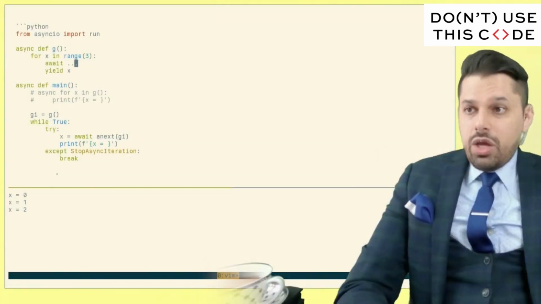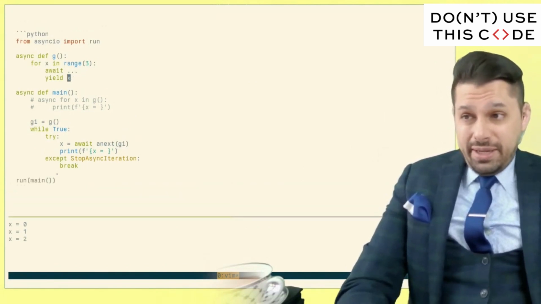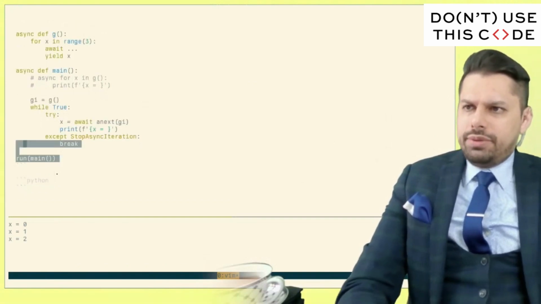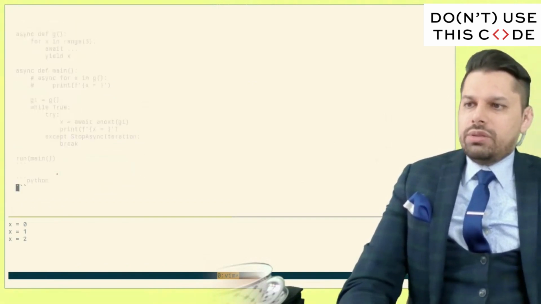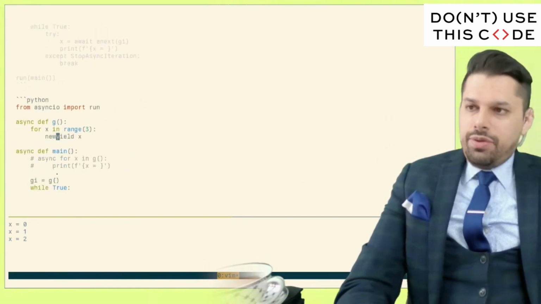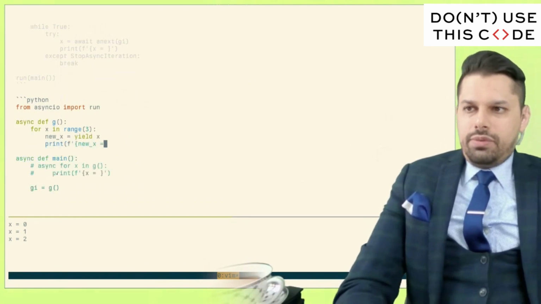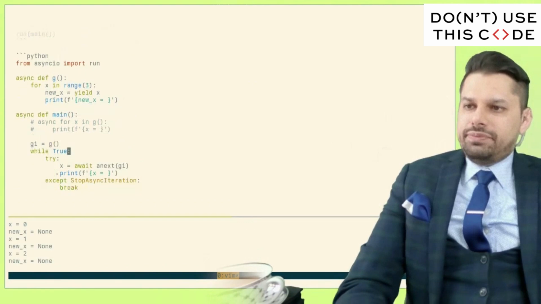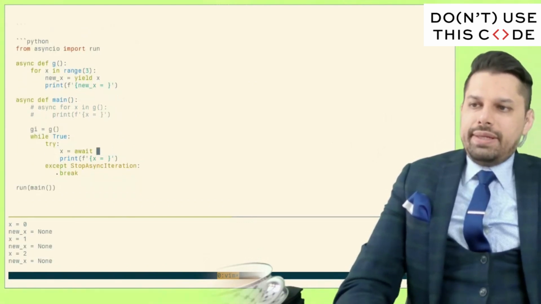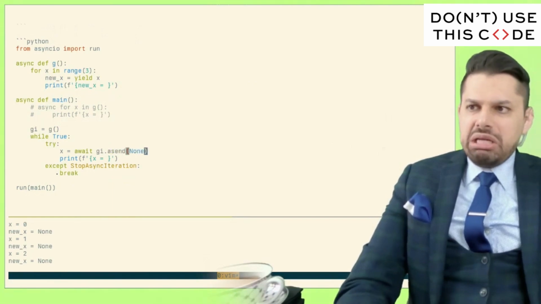To here. Well, what if it's the case that this thing also takes new data in? Not that much of an extension from what we have here. What we'll do is the following. We'll say the new x here, and we'll just print this out. That. And instead of doing an a next here, we'll do a bi.ascend. And we'll send a none value in, fine.